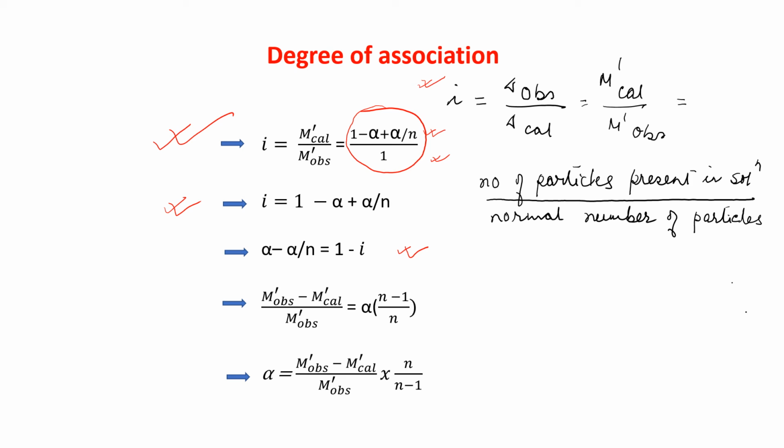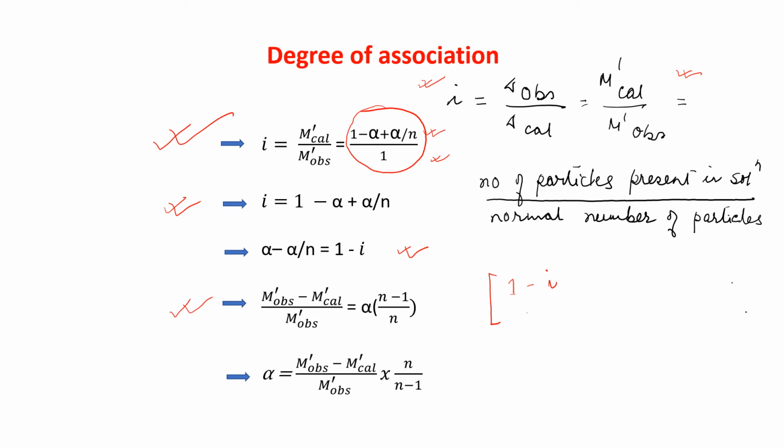Okay, now 1 minus i can be written as M' observed minus M' calculated by M' observed. From where are we getting that? This is 1 minus i, and i is equal to M' calculated by M' observed.